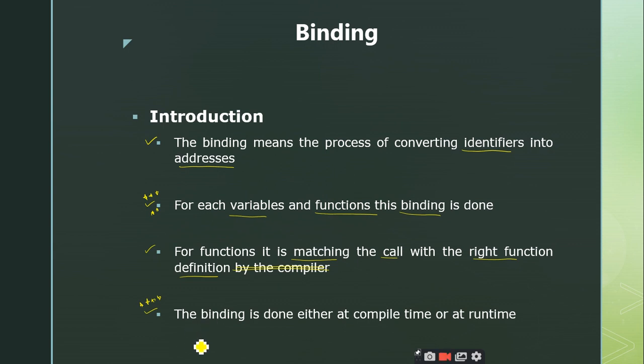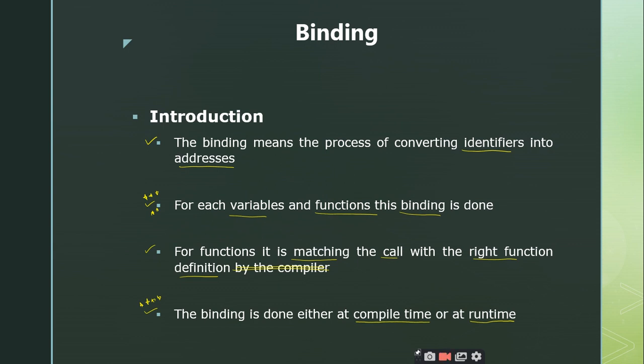We can do the binding operation either at the compile time or at the runtime. If you perform the linking up of the function call with the right function definition at the compile time itself, we call it compile time binding, also called static binding. Similarly, if the binding of the function call with the function definition is done at the runtime, we call it runtime binding, or dynamic binding.